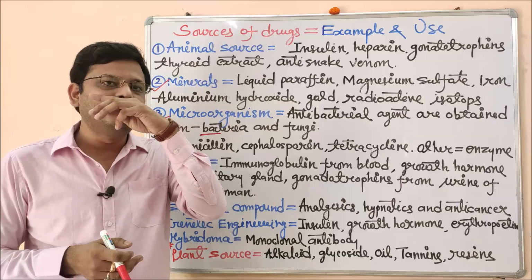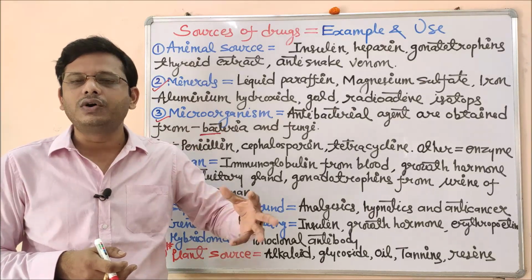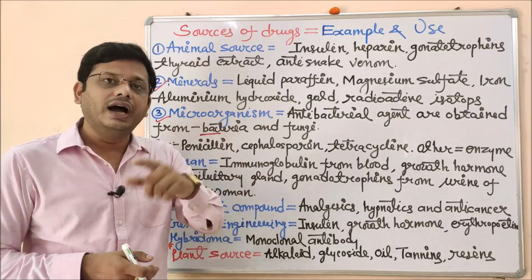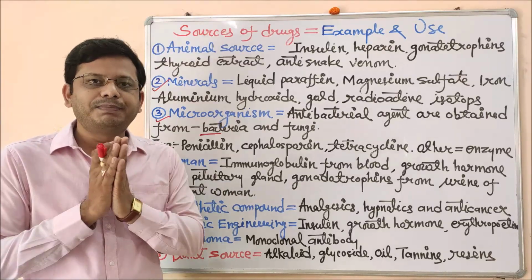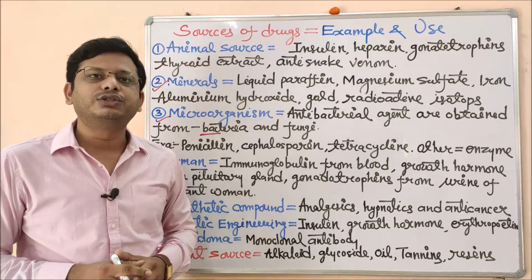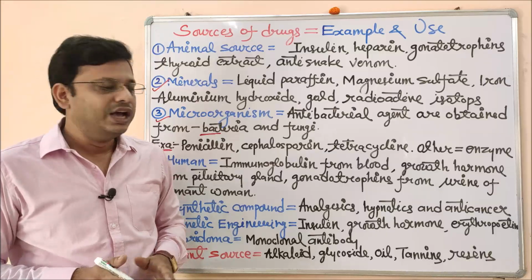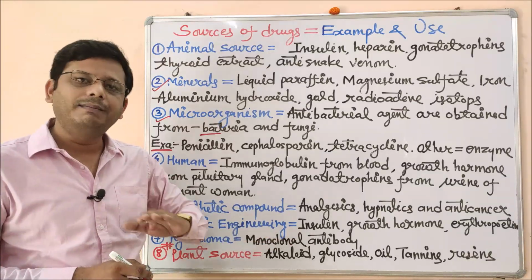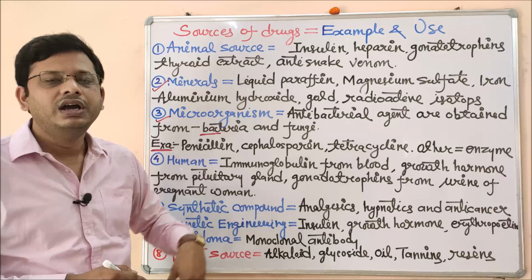After some time, after confirming that the rat has produced a good quantity of antibody against that particular antigen, we sacrifice the animal and isolate the antibody from its spleen. This is called hybridoma technology, and I have explained it in detail in our main channel.